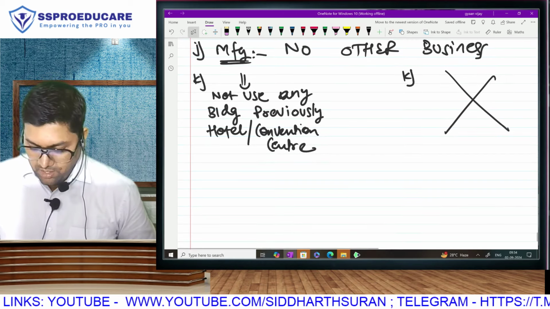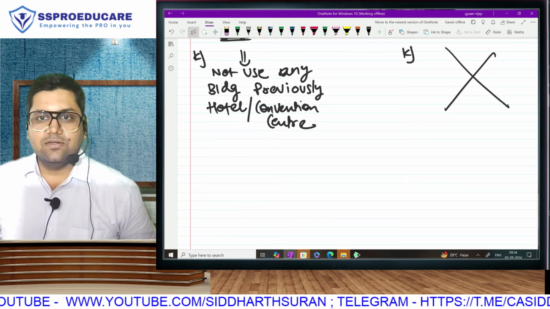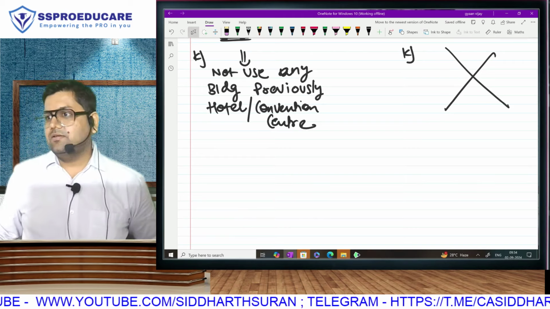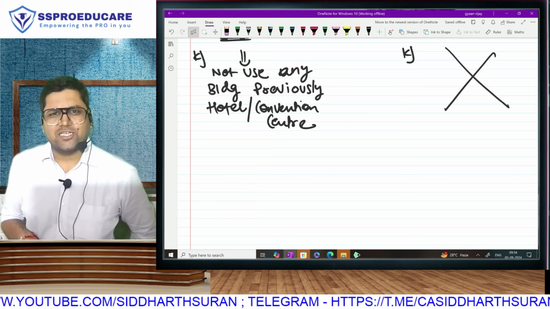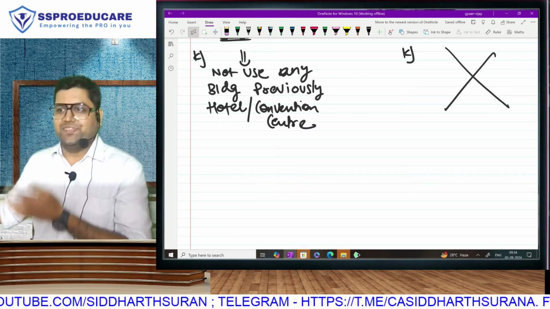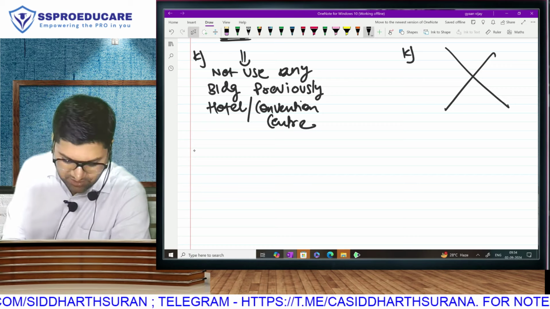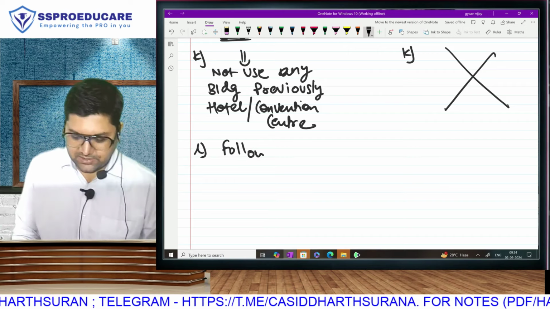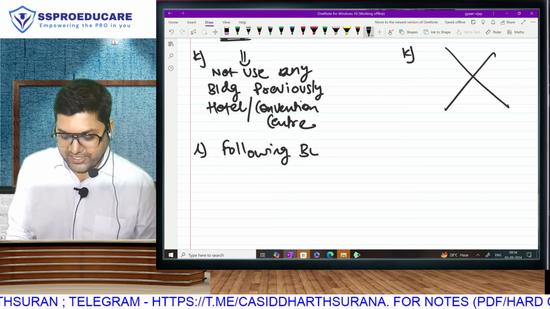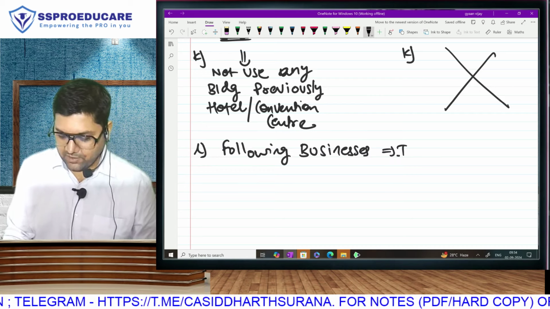Okay. हाँ तो वो convention center is that banquet. Why will a manufacturer buy a banquet? I don't understand. Absolutely illogical, and it is proven that it is illogical because they are not talking about it in BA. So you can ignore this condition if you want to. Next, following businesses appear to be manufacturing, but they are going to be ineligible.